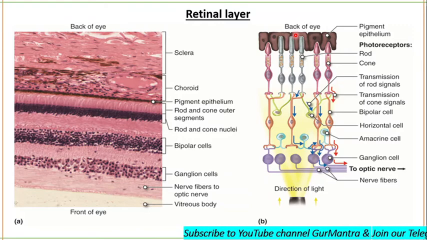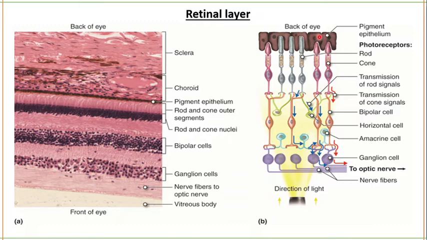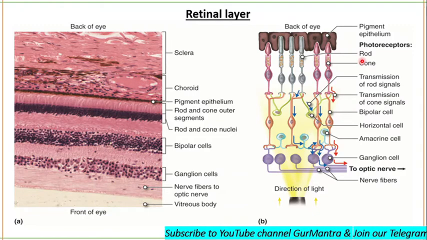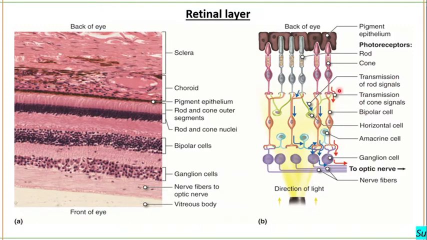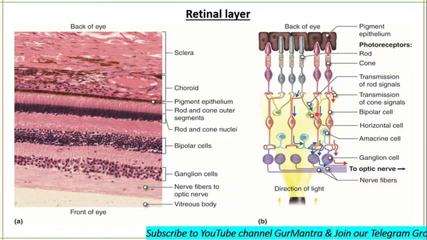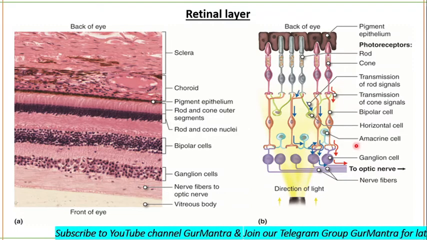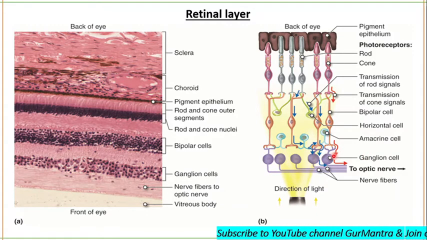From the outer layer, we start with the outermost layer closest to the choroid, which contains photoreceptor cells that are photosensitive. These are rods and cones, and then there is an inner middle layer of bipolar cells, for transmission of rod signals and transmission of cone signals. Then there are also horizontal cells and amacrine cells. Innermost is the ganglion cell.